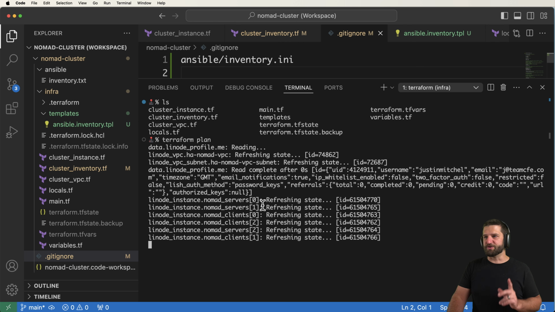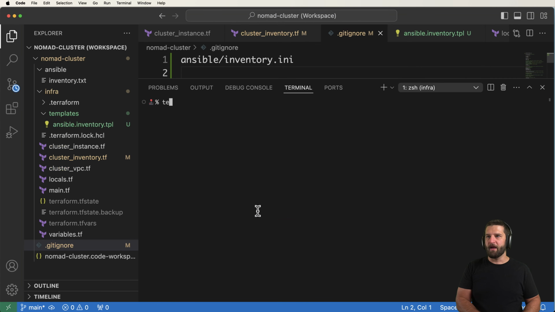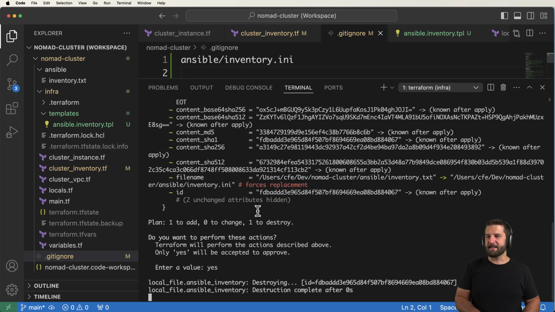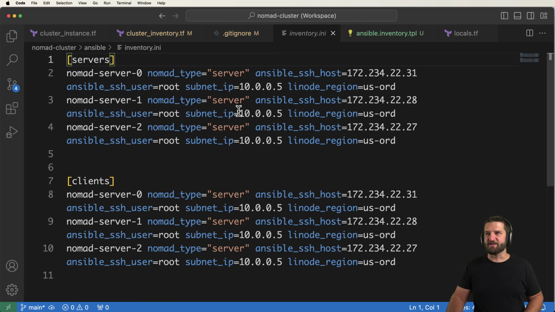And so if everything was done correctly, we should be able to see that a bunch of things will be changed in here. And so I'll do terraform apply. And naturally, I'll go ahead and say yes. And that creates inventory.ini, which has a bunch of arguments in here as to things that we want.